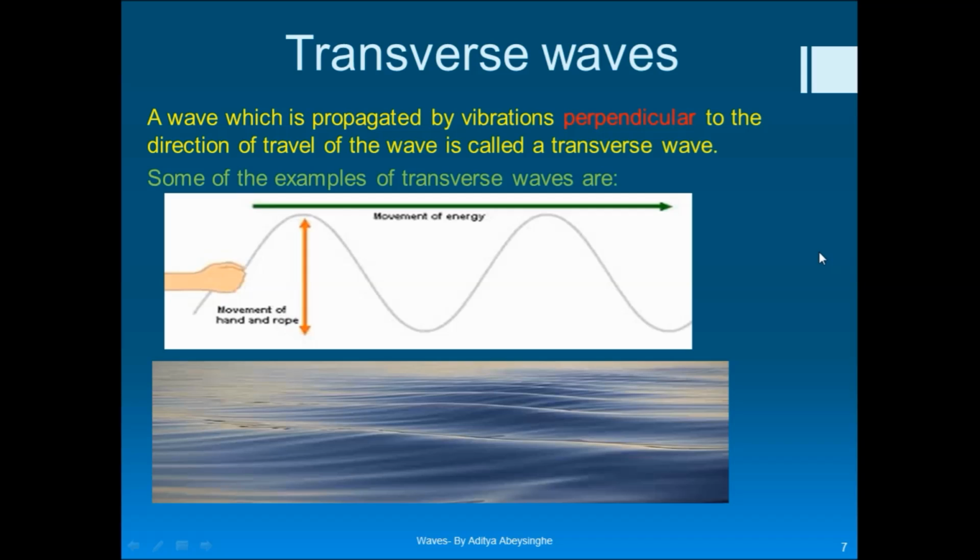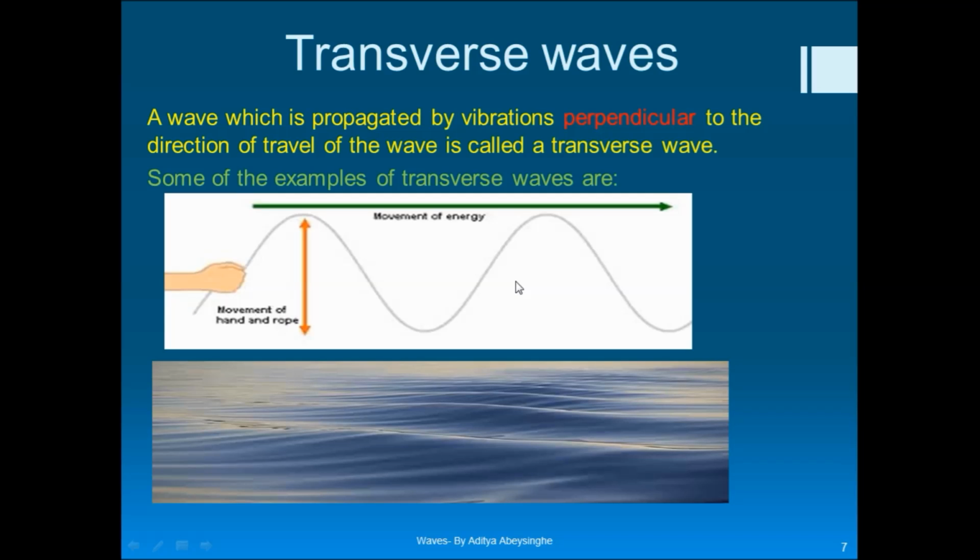So what I mean is that these two motions, the energy and the movement of particles, are perpendicular to each other. This doesn't have to be horizontal and vertical; it can be even inclined, right? However, whether it is inclined, horizontal or vertical, the movement of the particles should be perpendicular to the direction of transmission of energy. That is the main characteristic of transverse waves.